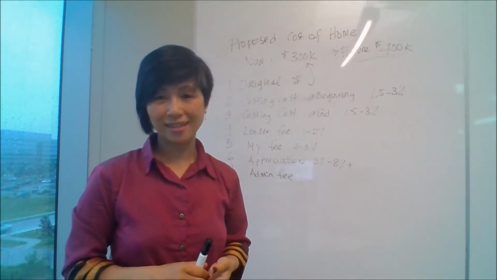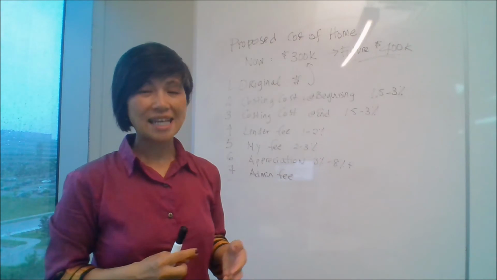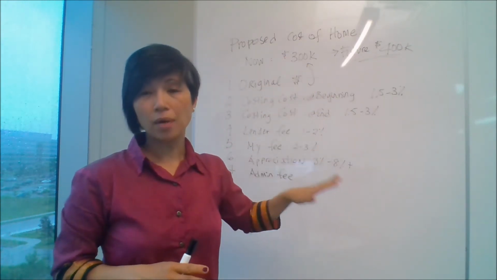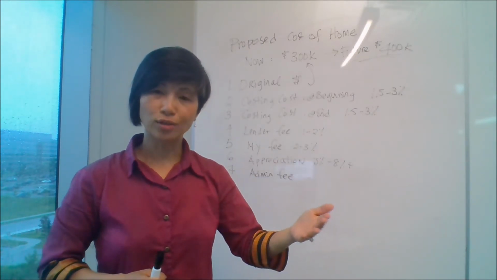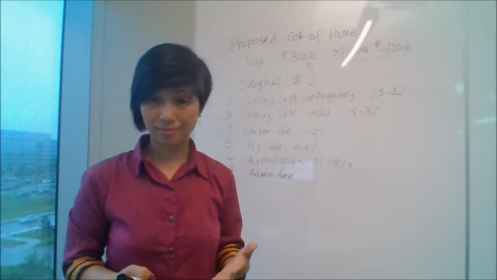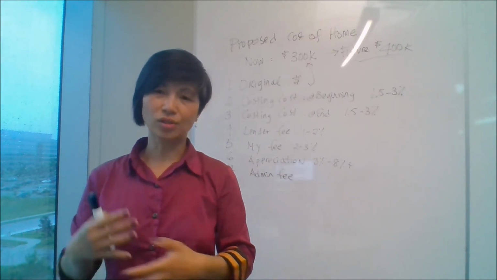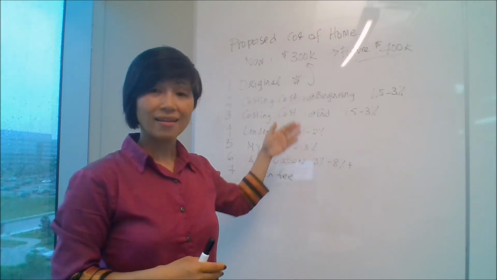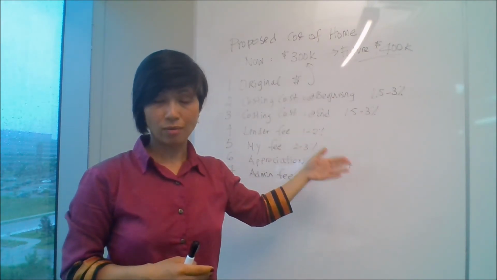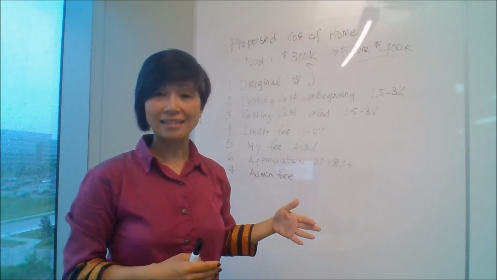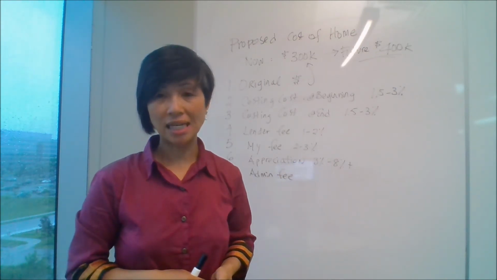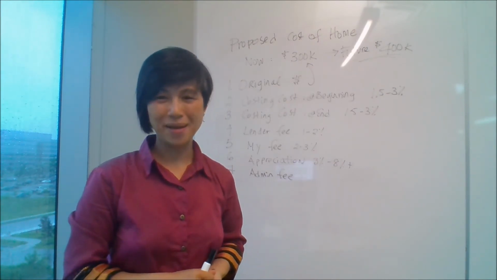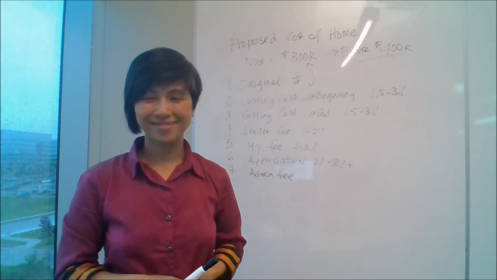Okay, so here's the way to look at it, is that you could not enter the rent-to-own program at all and work on your down payment, work on your credit score, and in 2 or 3 years go to the bank and try and get a mortgage. Okay, and then at that point look for a house and do all of that stuff. Okay, or you could enter into the rent-to-own program now, work on your credit score, get your down payment ready in our program, and in 2 or 3 years have the house that you want already and just go to the bank and get a new mortgage. Okay, so I hope you see the benefit of joining the rent-to-own program now.